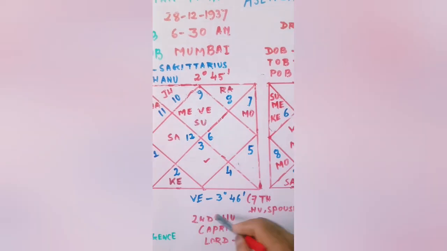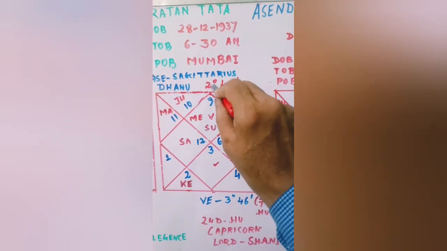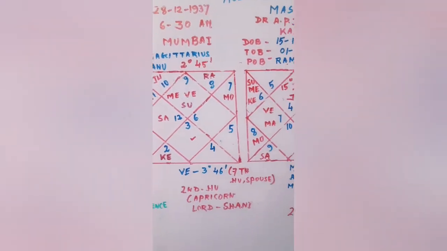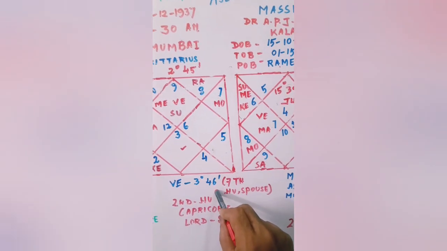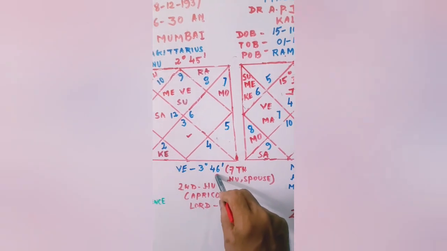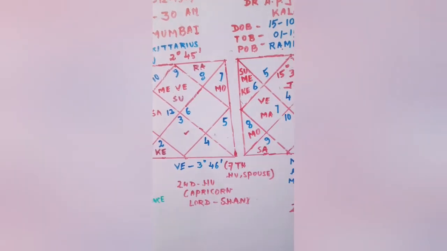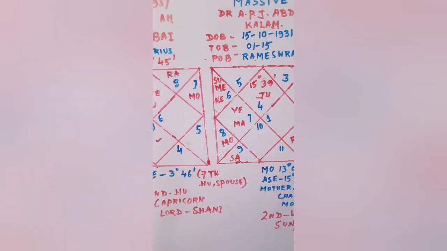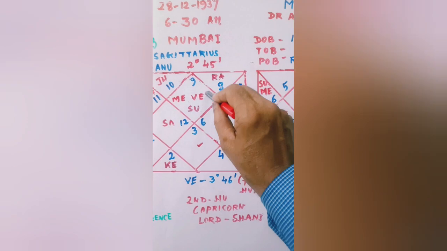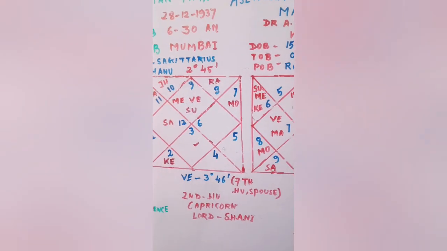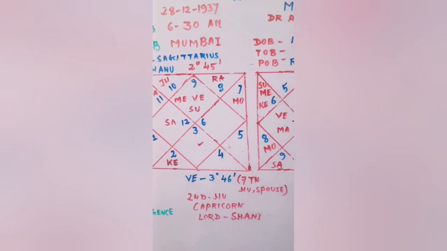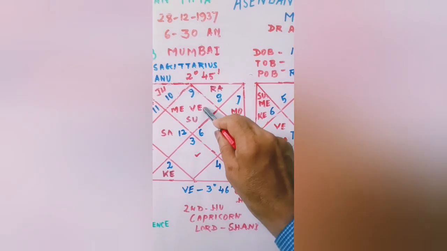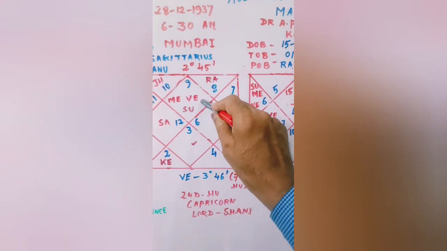What happens in this chart? The ascendant degree is just 2 degrees 45 minutes. When we analyzed all the planets, only Venus is near about that, 3 degrees 46 minutes. Now this Venus is posited in the ascendant, having the nearest degree with the Lagna. So this Venus makes problems in his life to get his success. What is Venus? Venus is the love, Venus is the romance, Venus is the luxury, Venus is the spouse.